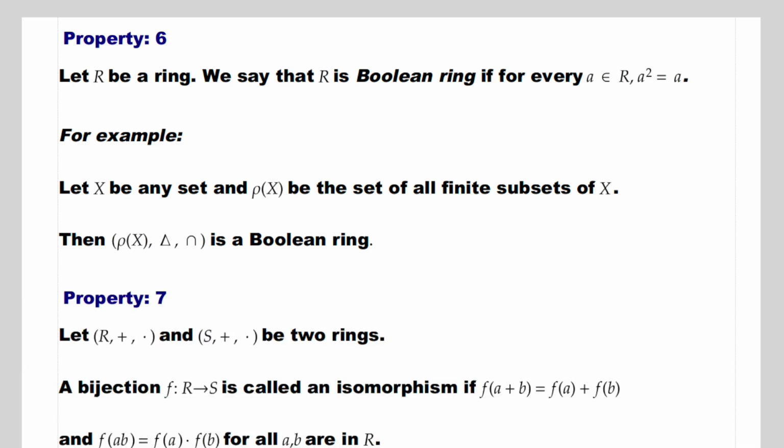Seventh property is, let (R, +, ·) and (S, +, ·) be two rings. A bijection f from R to S is called an isomorphism if f(a+b) equal to f(a) + f(b) and f(ab) equal to f(a)·f(b) for all a, b in R.